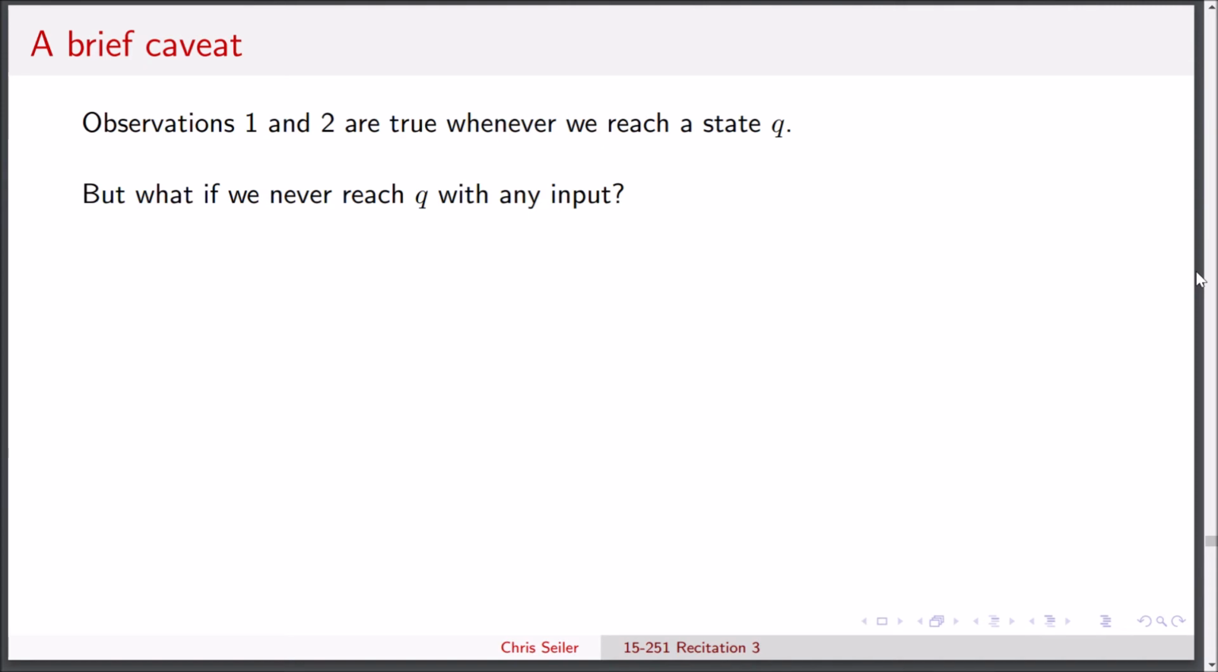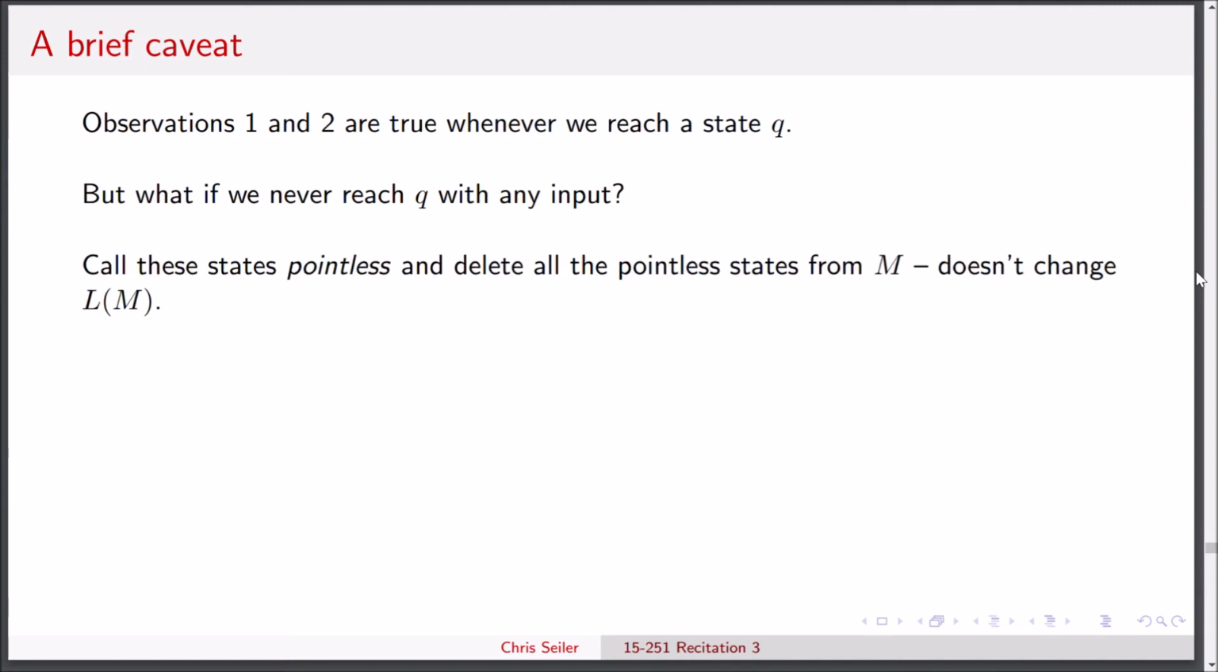But just to eliminate some of these annoying states, we're going to call them pointless and delete them from the Turing machine, just so we don't have to deal with any of the consequences of them. Notice that this doesn't actually change the language because we never use the state on the Turing machine no matter what input we use. Okay, now let's go ahead with the construction.